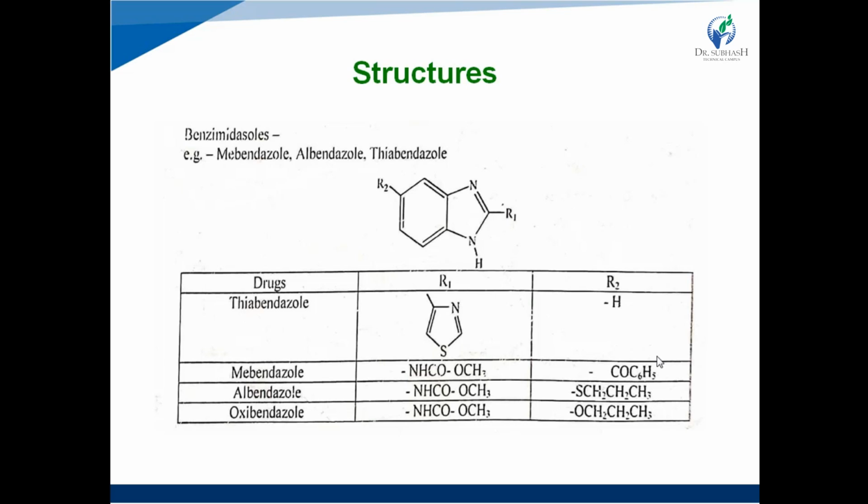See an example. In the case of thiabendazole, R1 is a thiazole ring, again a 5-membered heterocyclic ring with nitrogen and sulfur atoms present at the 1,3 positions, and R2 is hydrogen. In the case of mebendazole, R1 is NHCOOCH3 and R2 is the benzoyl group COC6H5. In the case of albendazole, R1 is the same as mebendazole, that is NHCOOCH3, and R2 is SCH2CH2CH3.